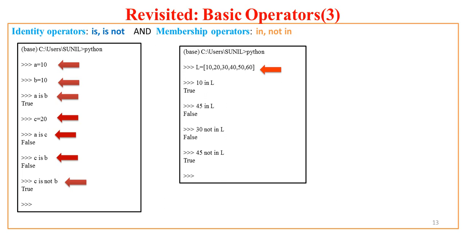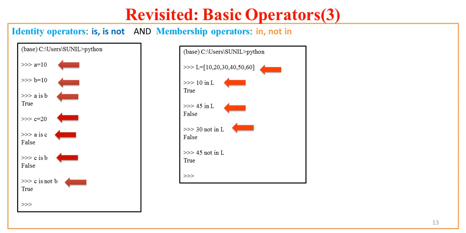Here I test whether 10 is present in the list. So I use the in operator, which is called the membership operator. Here the answer is true. Why? Because 10 is present in list L, because list L has 10, 20, 30, 40, 50, 60 as members. Now I test, is 45 in L? Python returns false. Why? Because 45 is not a list member. It is not present in the list. So that's why the in operator returns false.